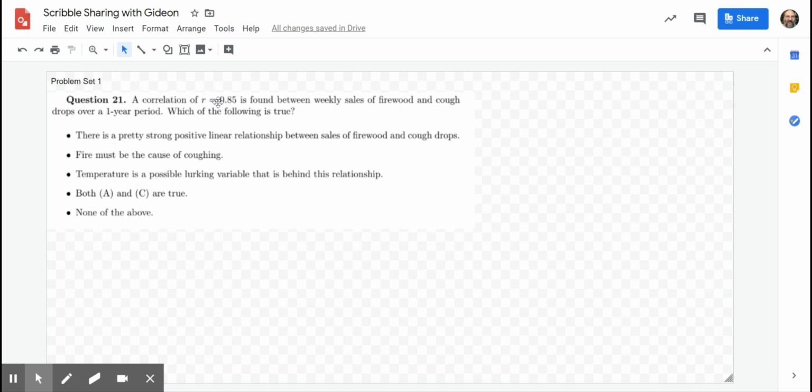A correlation of R equals 0.85. Now, I remember correlation is between -1 and 1. 0.85 is pretty close to 1, and 1 is that perfect linear relationship. This is positive, of course, and it's a high number compared to 1. So this feels like there's a strong correlation, positive correlation.